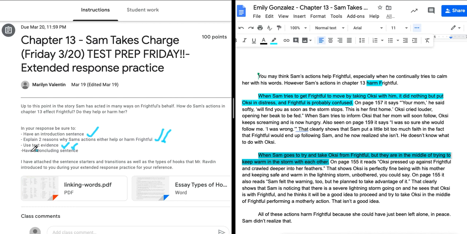The last thing she needed was a concluding sentence. Obviously, your concluding sentence is going to wrap up your overall argument, and your claims. It doesn't have to be anything fancy for your extended response. She wraps up saying all these actions harm Frightful because she could have just been left alone in peace, but Sam didn't realize that. And I really don't want anything more than this. This is enough and this is sufficient, and I'm going to give her her last check.